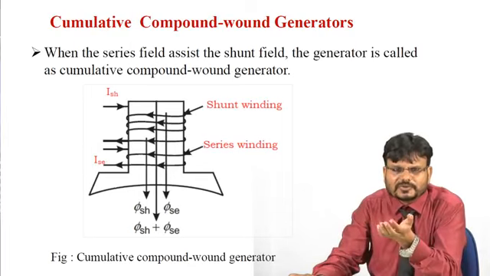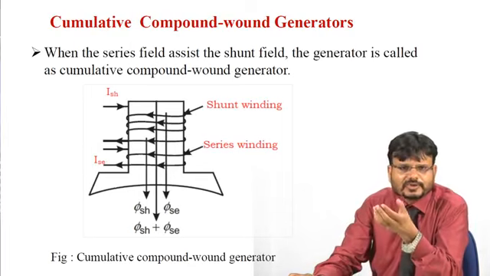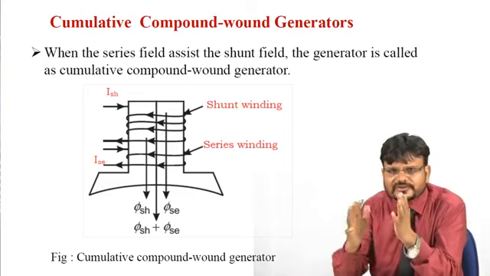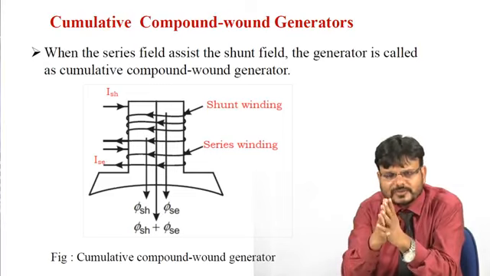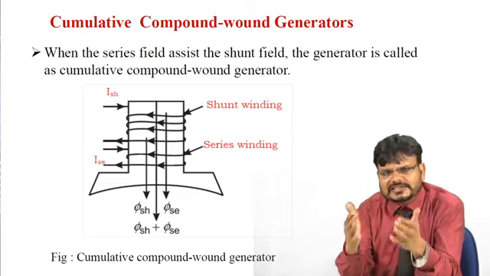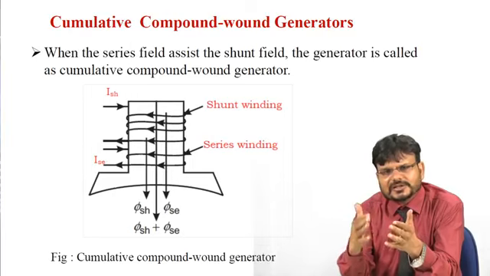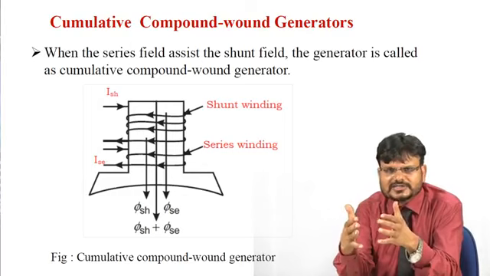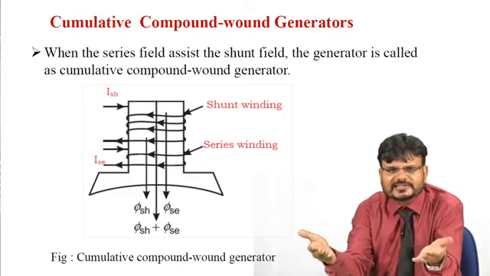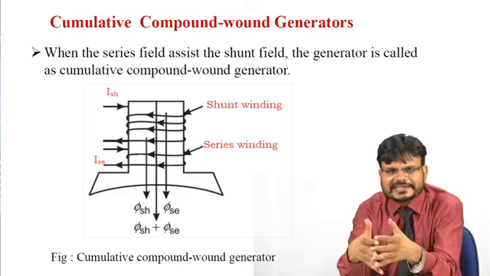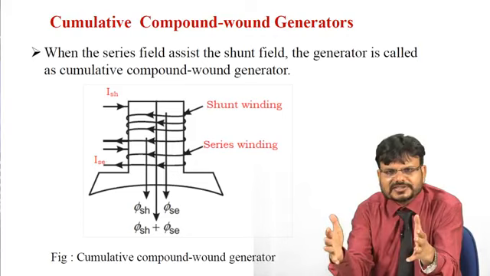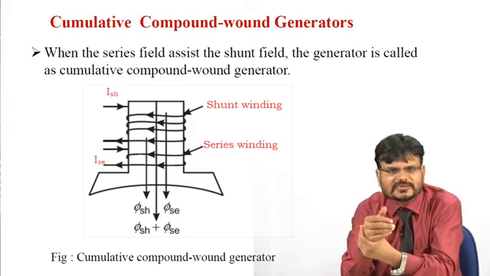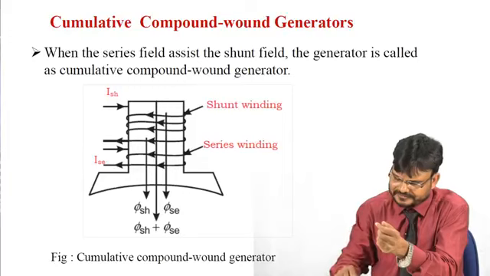In the case of a cumulative compound wound generator, the voltage will be more, because the value of the field flux is more, and as you know, the generated voltage is directly proportional to the field flux. Here the field flux is due to the shunt field winding and the series field winding, and both are additive in nature. So the value of the flux is increased, and the generated voltage will also be increased.